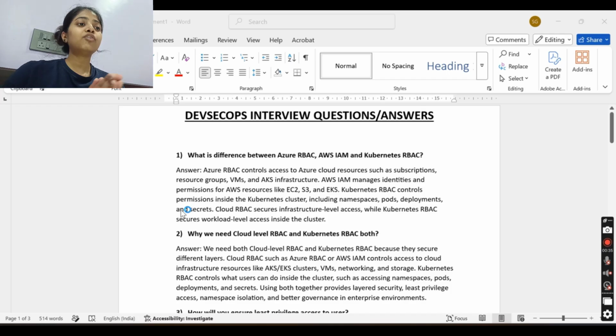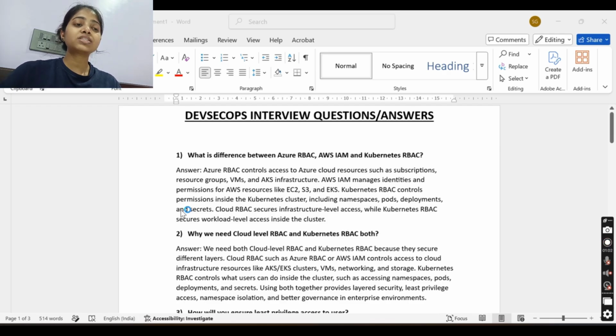So basically, what is the difference between RBAC, IAM and Kubernetes RBAC? Azure RBAC controls access to Azure cloud resources. Suppose there will be a subscription, under subscription there will be a resource group, and under the resource group there will be the resources of that particular cluster and everything. To control the access on that level, we have Azure RBAC.